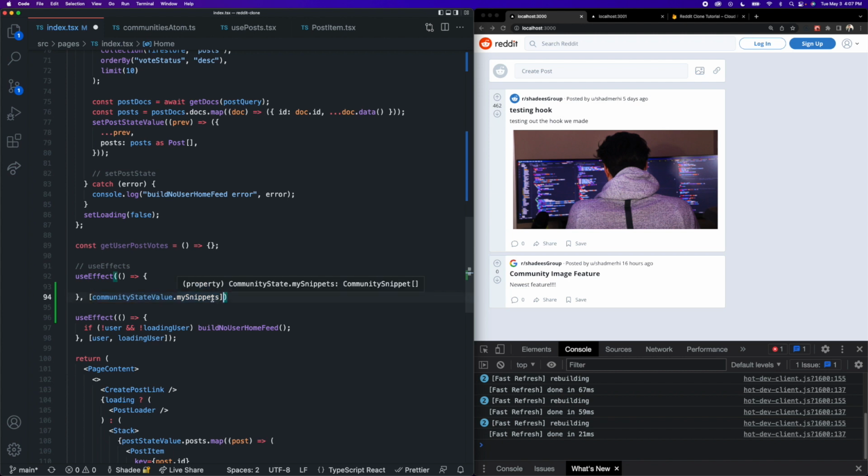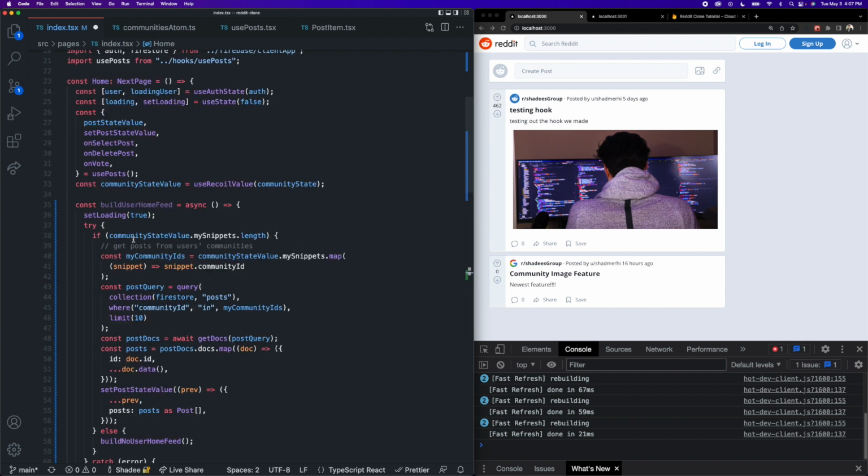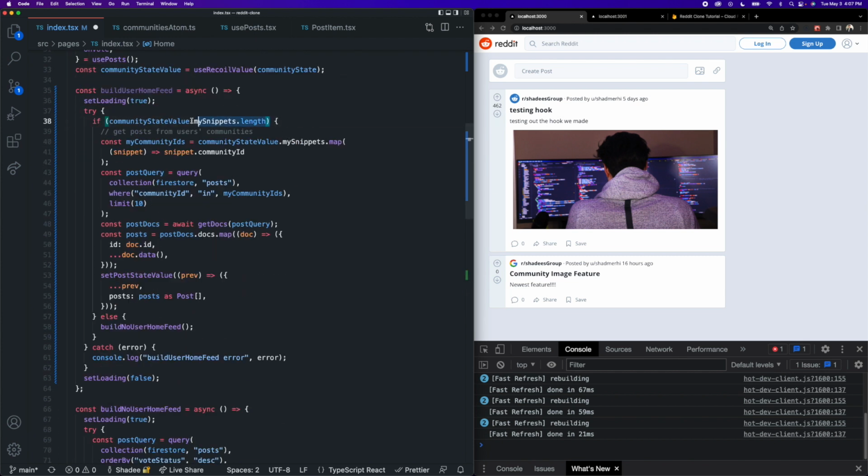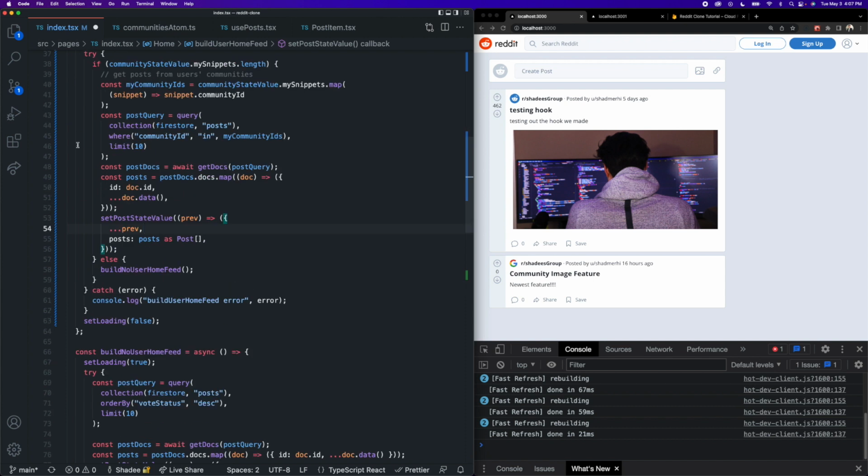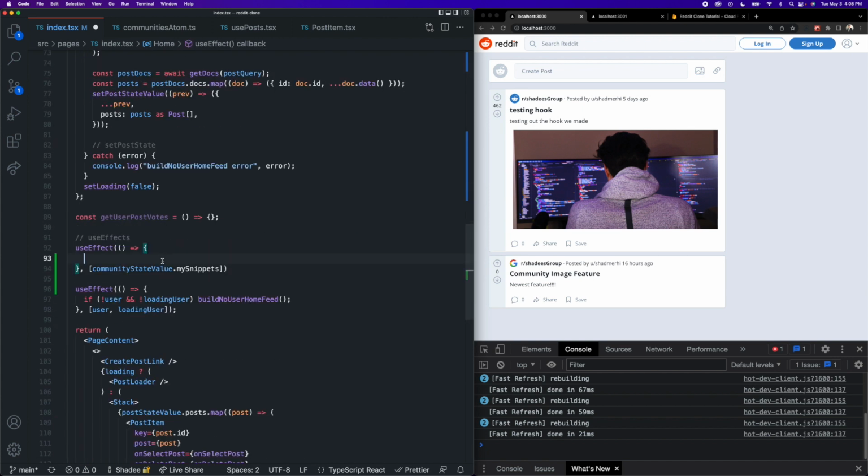But there's a slight problem here. We saw that in our function, build user home feed, that we check for a length of the array. And if there is a length, meaning that the user is inside of communities, we go and get posts for those communities. And if they are not in any communities, meaning that that array is empty, we just build them the generic feed. But we need a way to know that our app has attempted to try and fetch the snippets, because it's just simply checking for the length of the snippets.